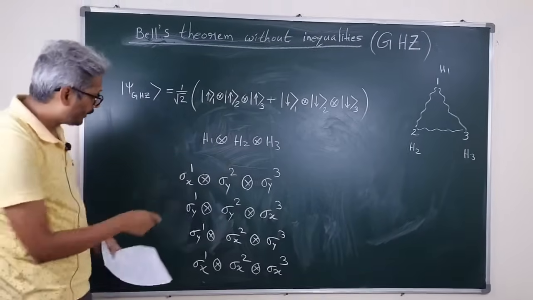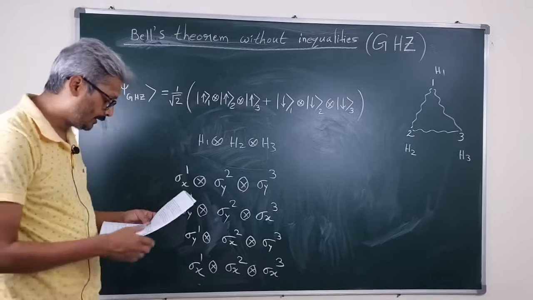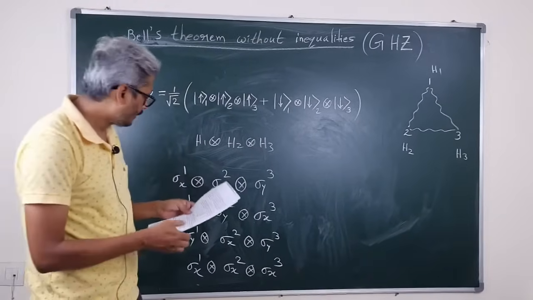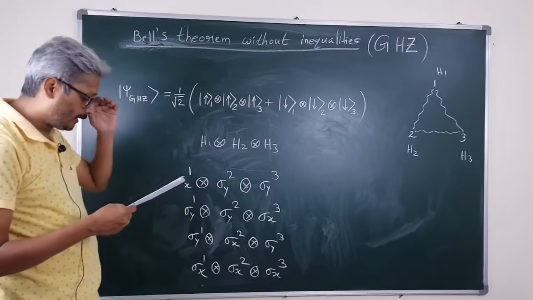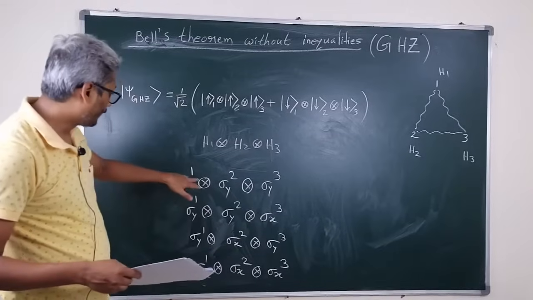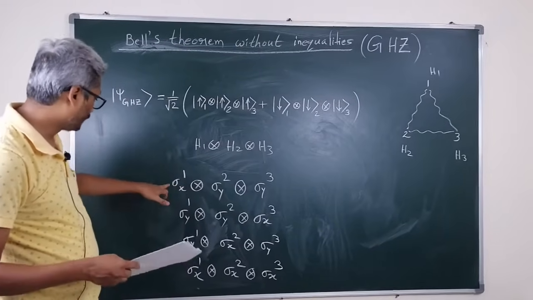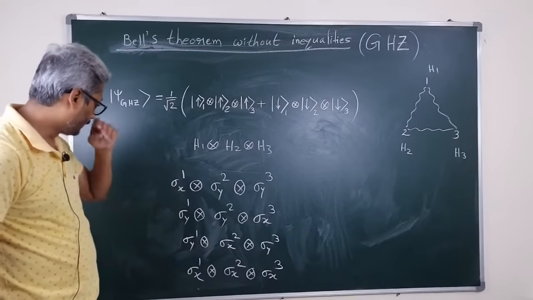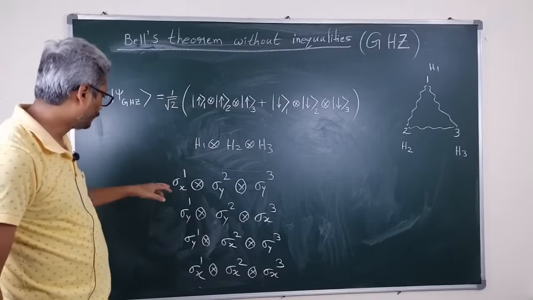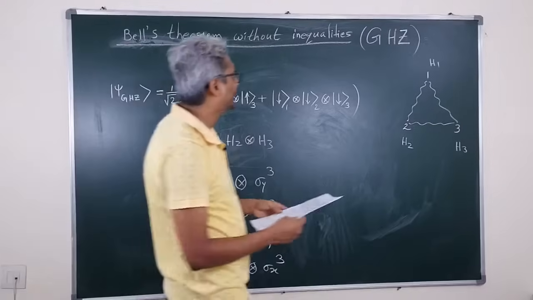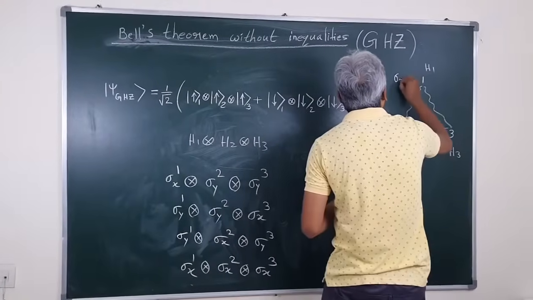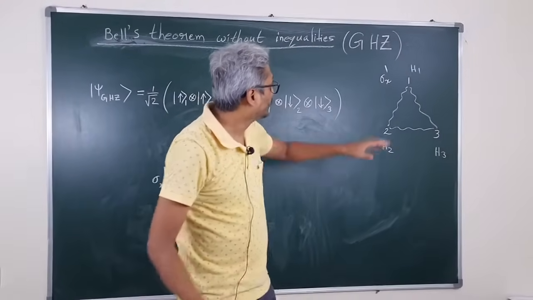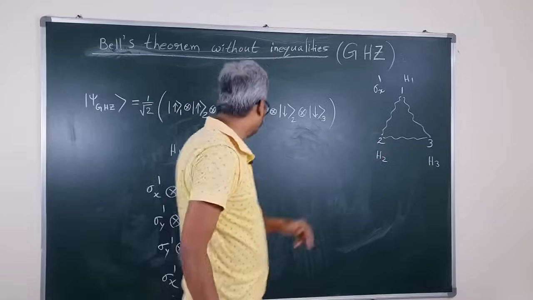So these operators are associated to local spin measurement along the x and y direction. For the first particle, sigma x1, this 1 means the spin measurement is associated with the first particle.